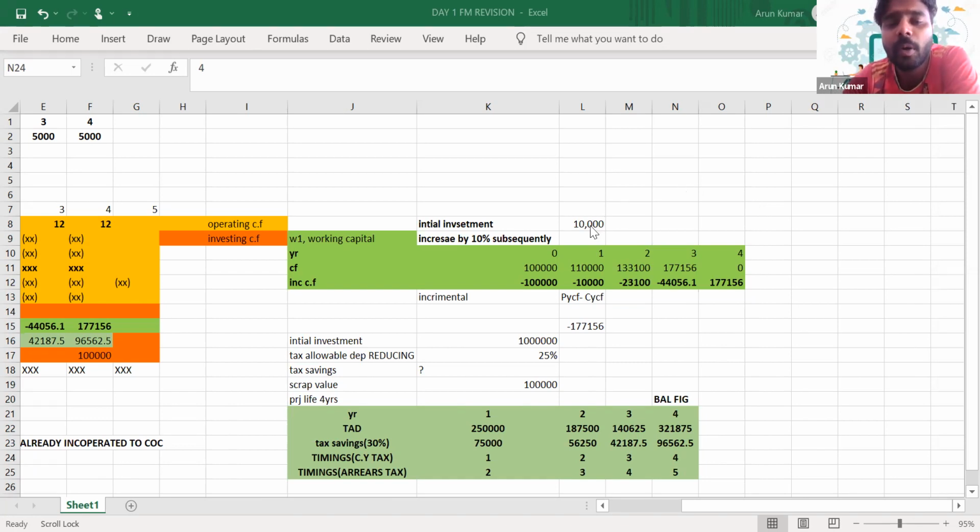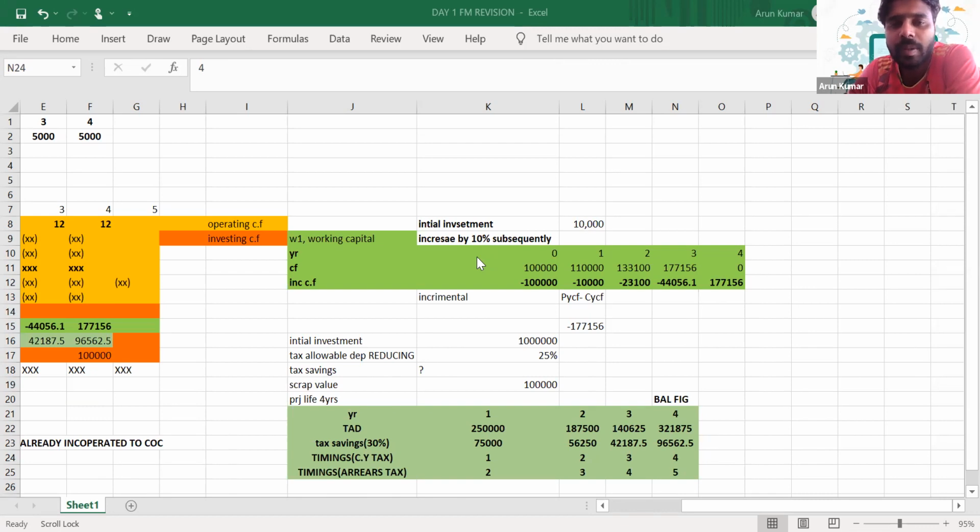The working capital should always be invested at the start of a year, right? Because we have to make sales, the inventory needs to be purchased at the start itself. You are not going to purchase the inventory at the end. So we have to make the investment in working capital at the start of a period. I have assumed that 10,000 is my original investment, the investment required at the start. And I assume that subsequently this working capital requirement will increase by 10%.